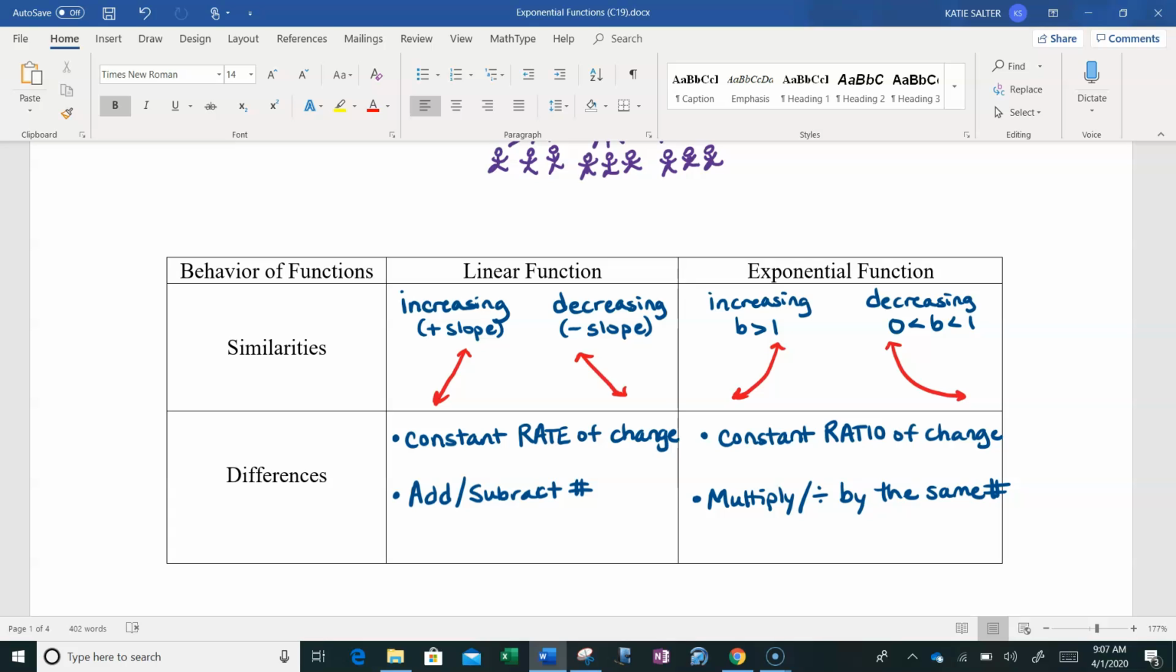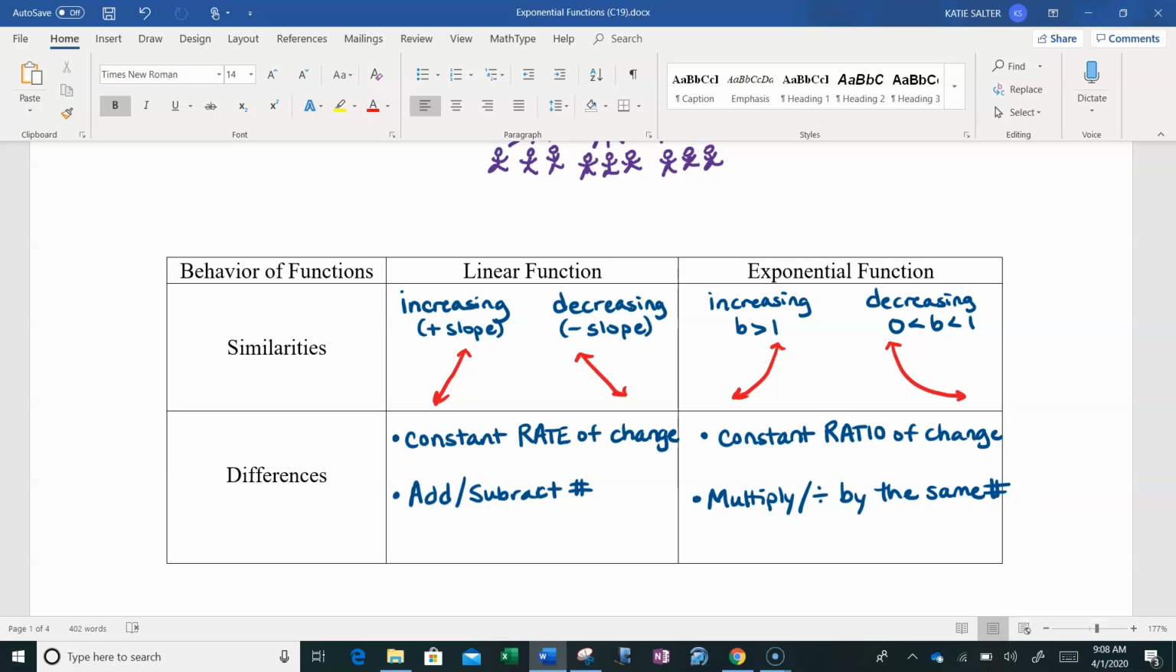So linear functions, how you know something's linear is it has a constant rate of change. In other words, if you were looking at a table of its data, it adds or subtracts the same number over and over again. The difference with an exponential function is it has a constant ratio of change. And what that means is that it multiplies or divides by the same number over and over again. It has a multiplicative behavior instead of an additive behavior.